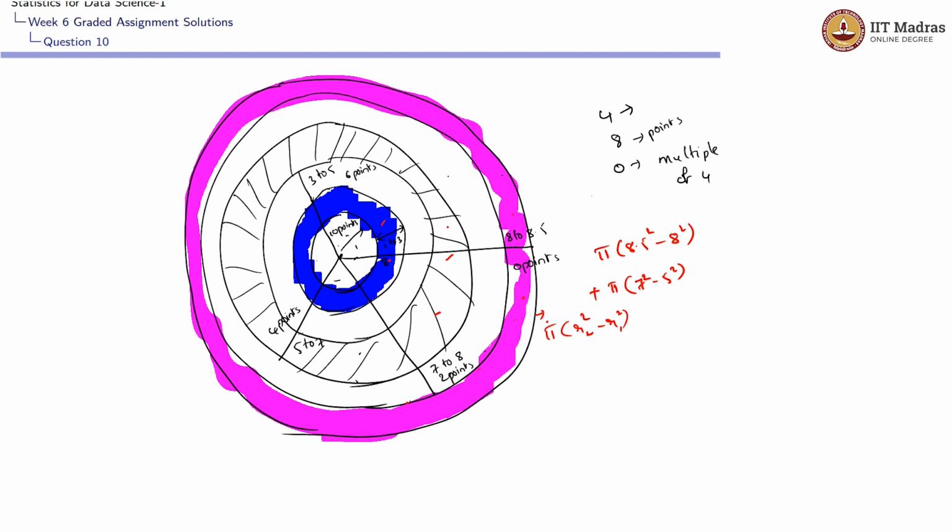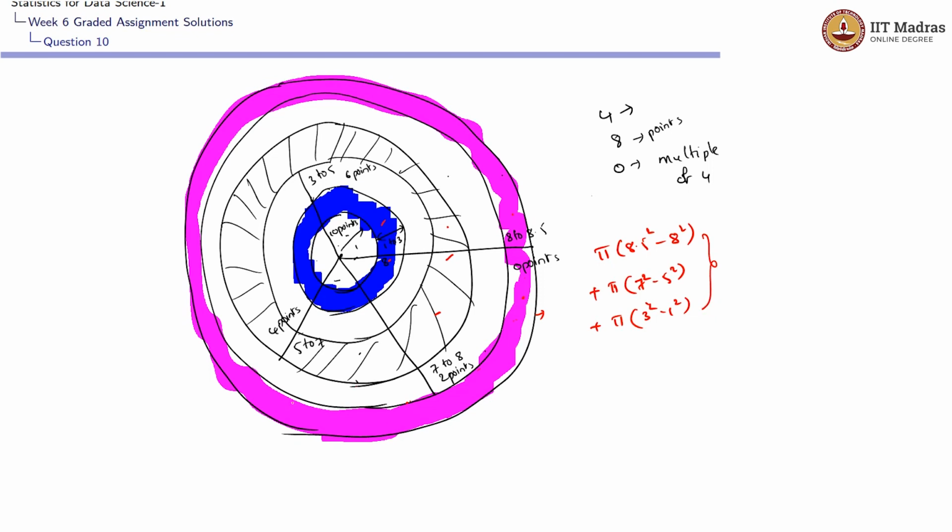This is the formula I use to get the area for pink, or whichever case. This is the formula for getting the area of a ring or any other thing in this manner. And the blue colored area would be pi into 3 square minus 1 square. This is the proportional area for him to get a multiple of 4.